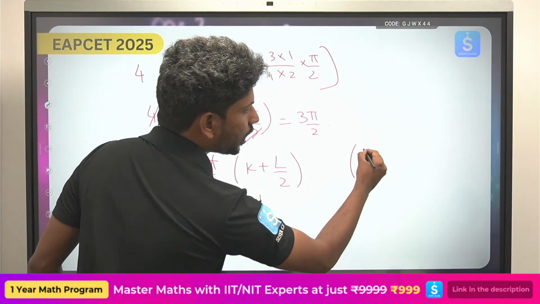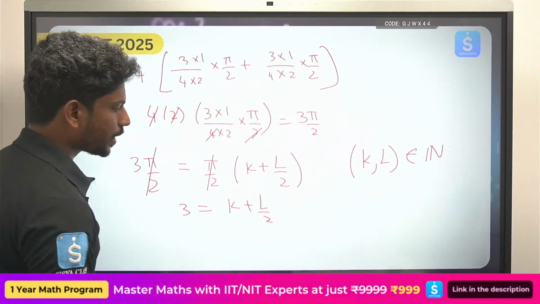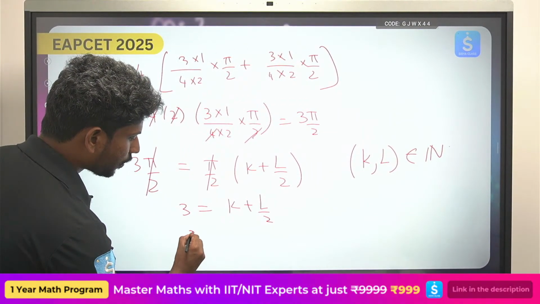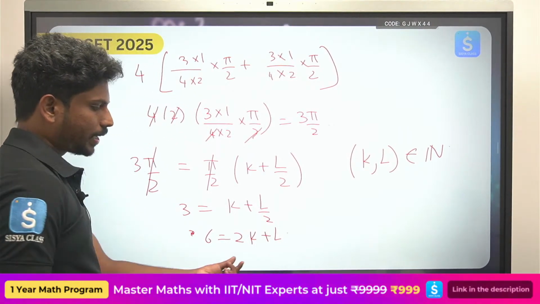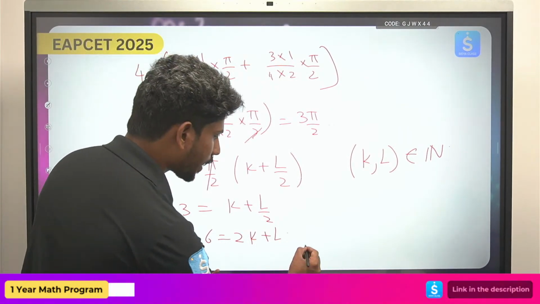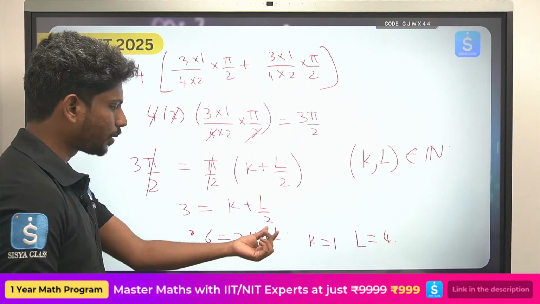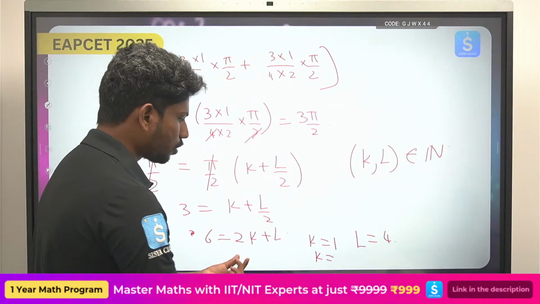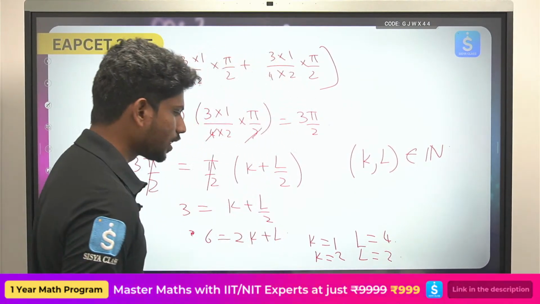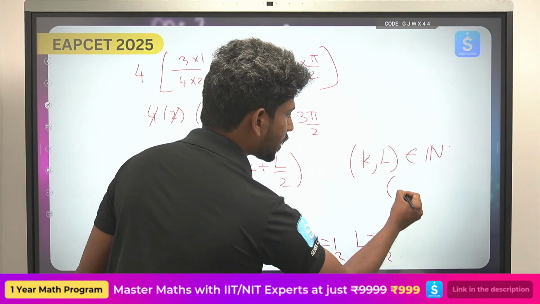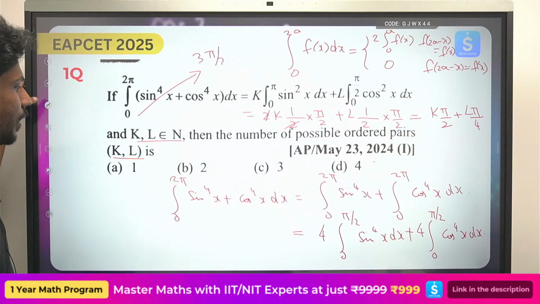Ippudu enni ordered pairs unnai antunnadu, k comma L belongs to natural number antunnadu. Any ordered pairs unnai. So if you try to take the LCM, 6 is equals to 2k plus L. Now take different values of k. If you take k is equals to 1, L value will be equals to 4 antena. So 2 plus 4. If you take k is equals to 2, the L value will be 2, 2 2s are 4, 4 2s are 6, right? So we have two ordered pairs, that is 1 comma 4 and 2 comma 2. So any ordered pairs unnai ikkada complete ga we have two ordered pairs.